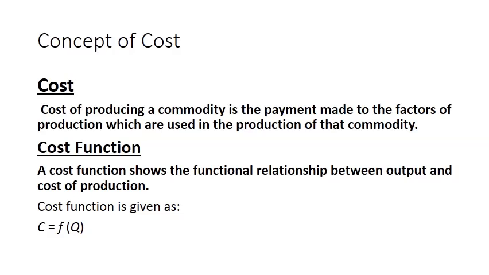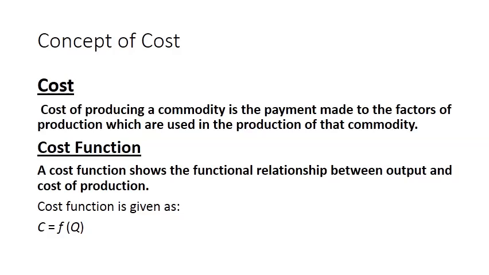So for the production of a commodity we make certain expenditures, we have certain expenses on factor inputs, or we can say factors of production, because we purchase factors of production from the market to produce the commodity. So we can define cost as: the cost of producing a commodity is the payment made to the factors of production which are used in the production of that commodity.